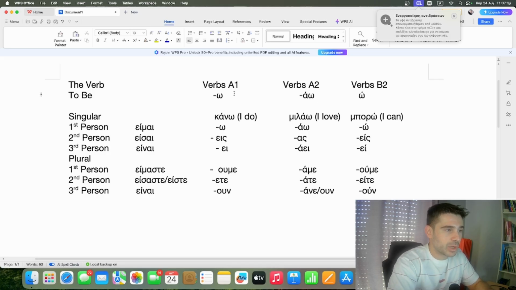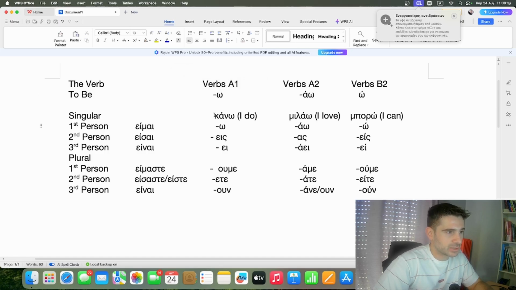A1 are the verbs who have the word ending omega without tonos, without stress above, and we'll see the word endings. So all the verbs that have the word ending omega without tonos, most of them, because of course we have irregular, will have these word endings. So let's take an example, the verb κάνω, which means I do. Κάνω, I do. Κάνεις, you do. Κάνει, he, she, it does. And then κάνουμε, we do. Κάνετε, you do. Κάνουν, they do.